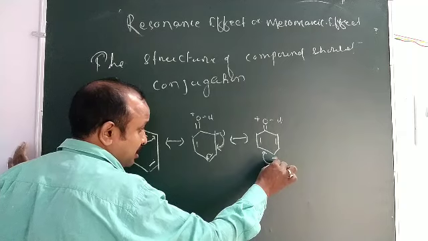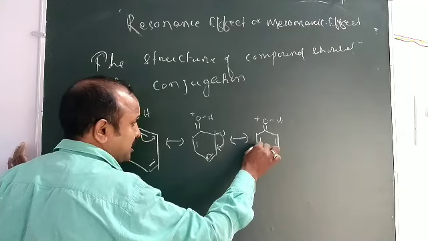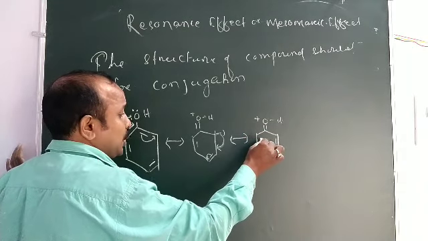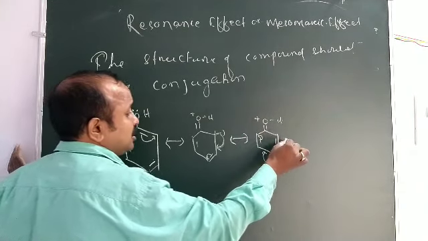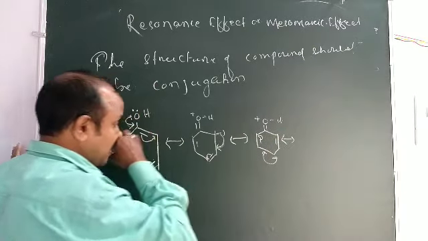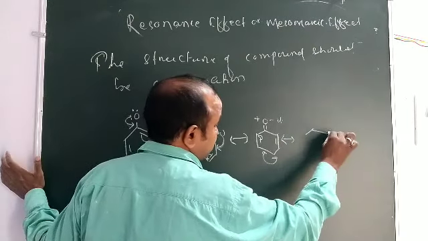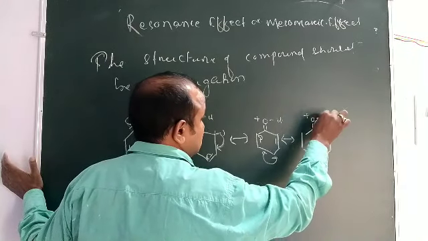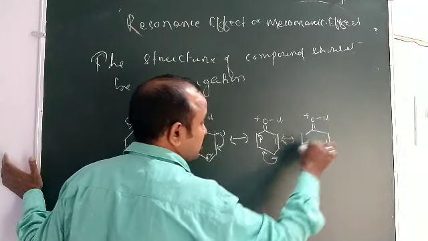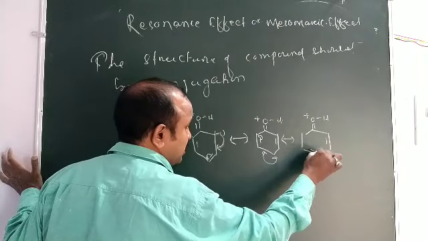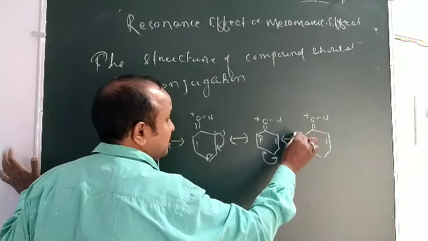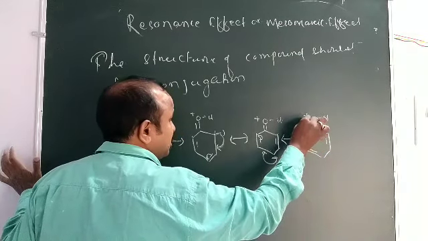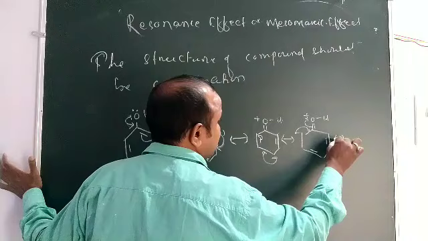If the double bond comes to this position, then this carbon again gets pentavalent, meaning 5 bonds, so it will again shift to this position. If this charge comes to this position and this becomes negative, and when this comes to this position, it again comes back to its original position.